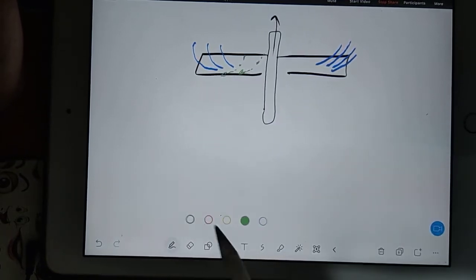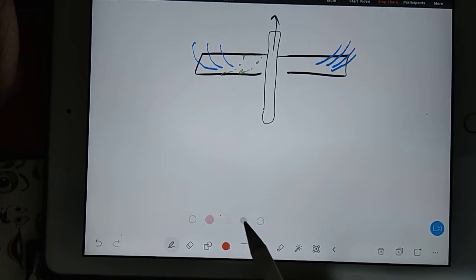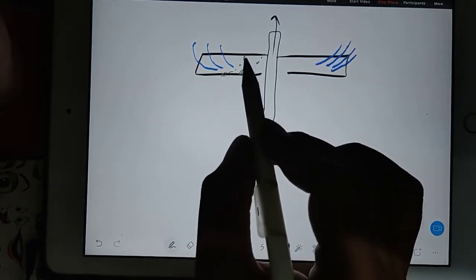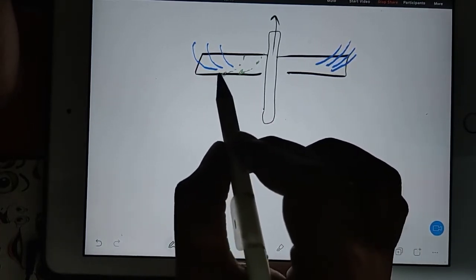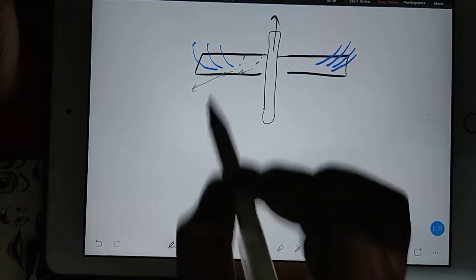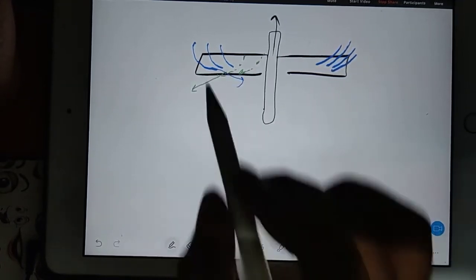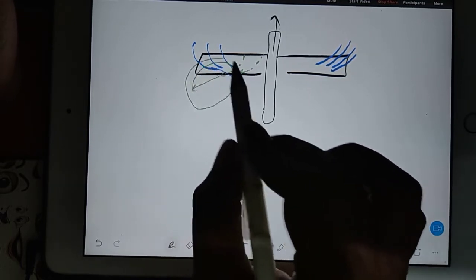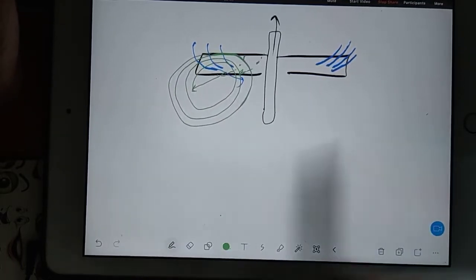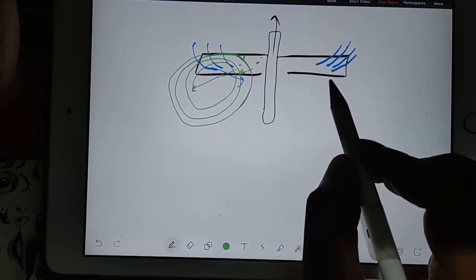So you can see this. If I draw the green line, it is actually below the wing. So the green line will come out in this direction and the blue line will go in this direction. So they will club each other and they will make this kind of vortex at the trailing edge. Same thing will happen like this.